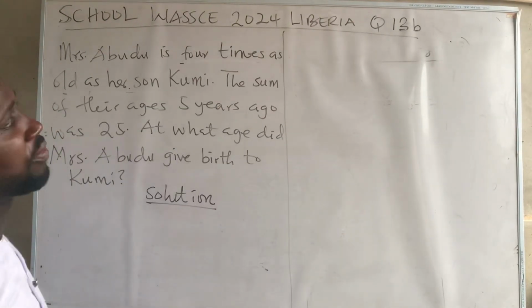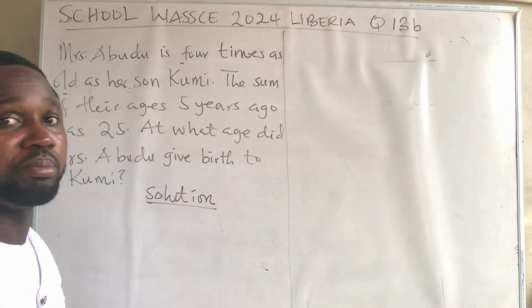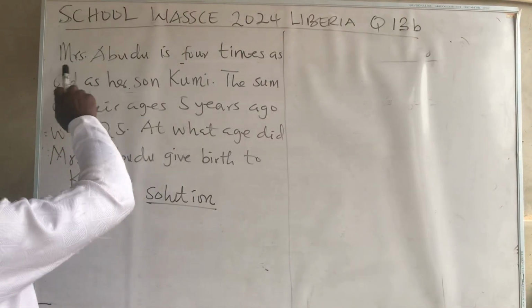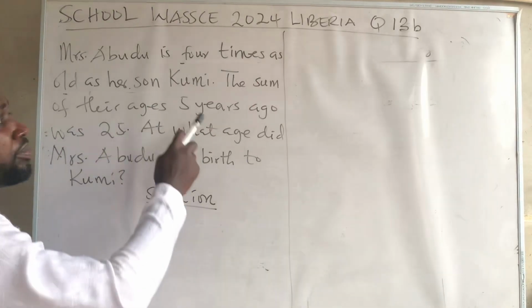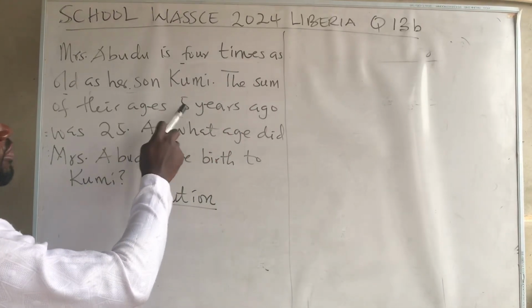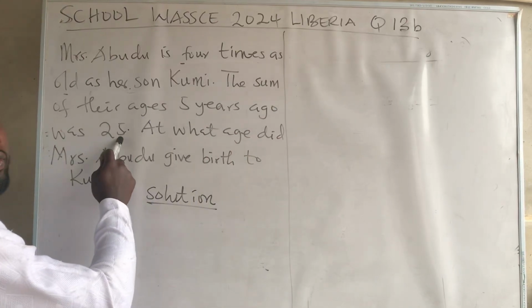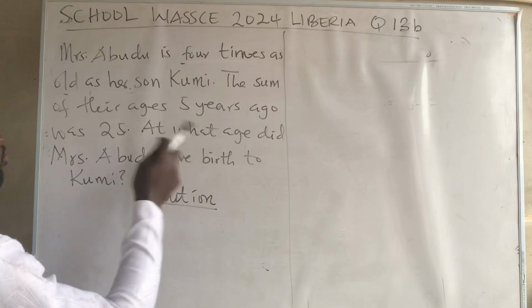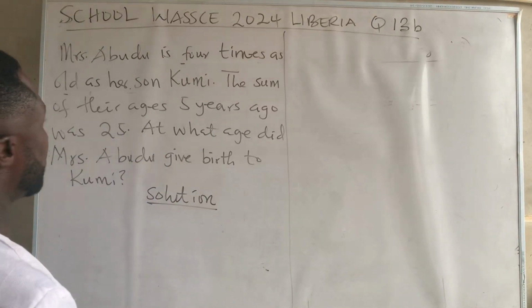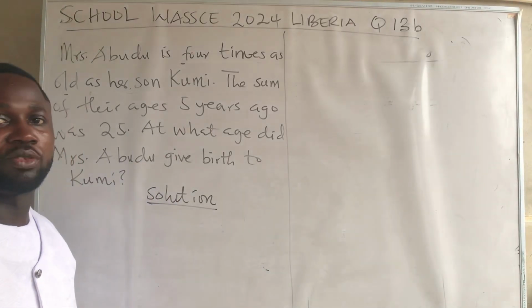School WASSCE 2024 Liberia question 13b. Mrs. Ebudu is 4 times as old as her son, Kumi. The sum of their ages 5 years ago was 25. At what age did Mrs. Ebudu give birth to Kumi? So we are going to look at what age did Mrs. Ebudu give birth to Kumi.